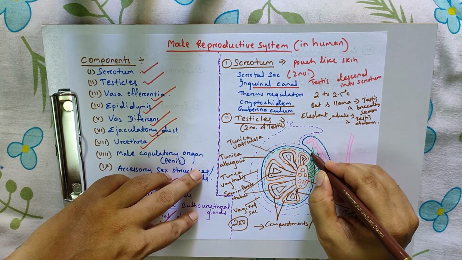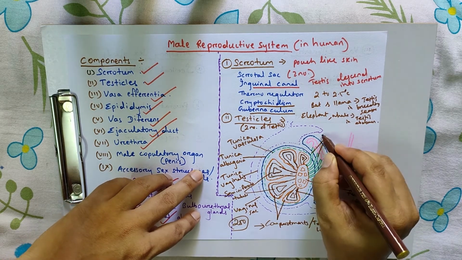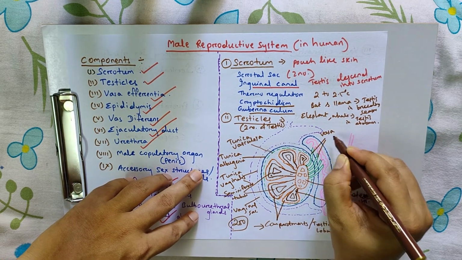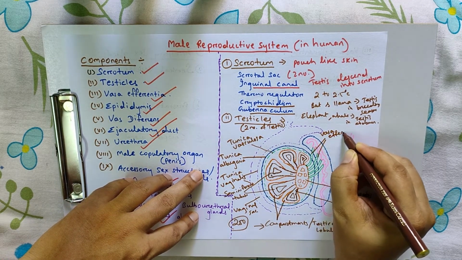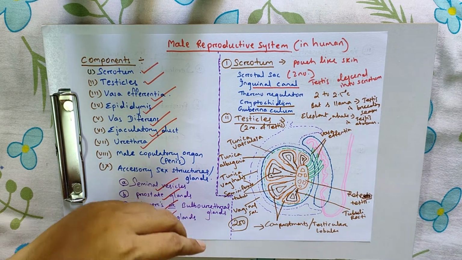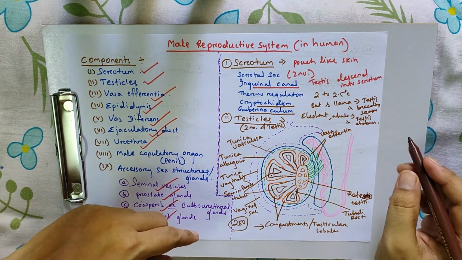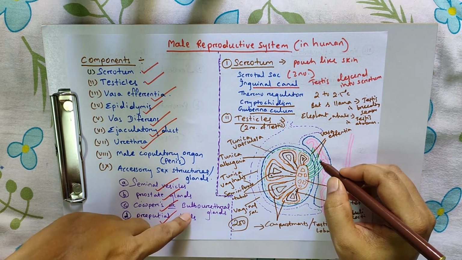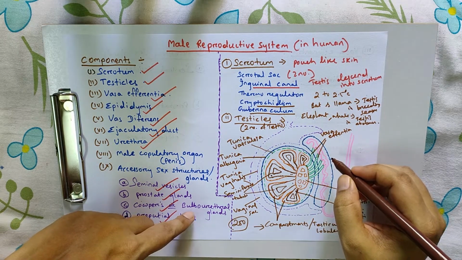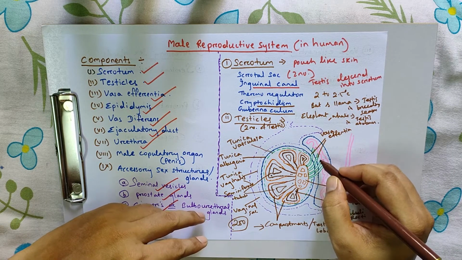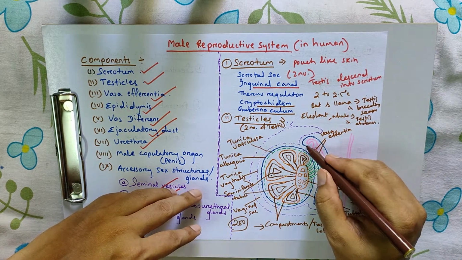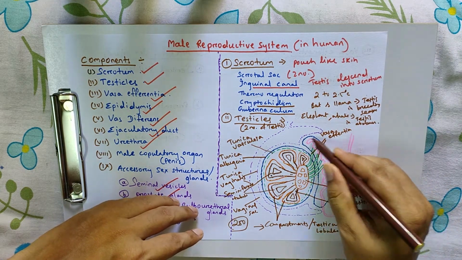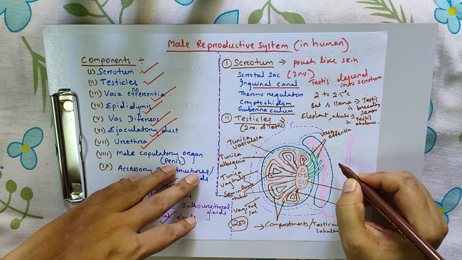These green tubules are called vasa efferentia, around 12 to 15 in number. And these vasa efferentia connect to this structure that is called epididymis.